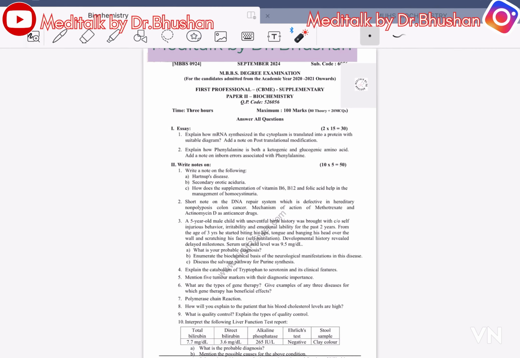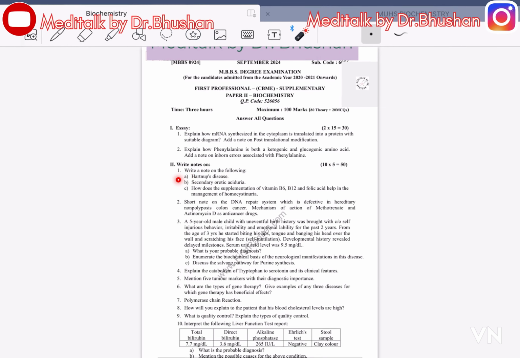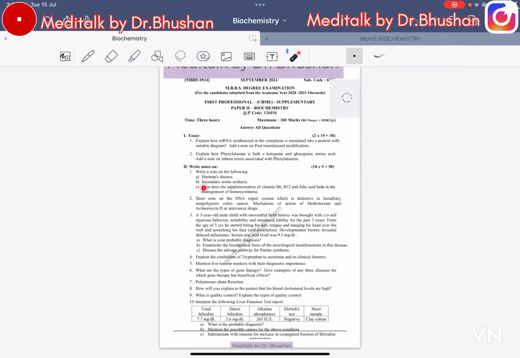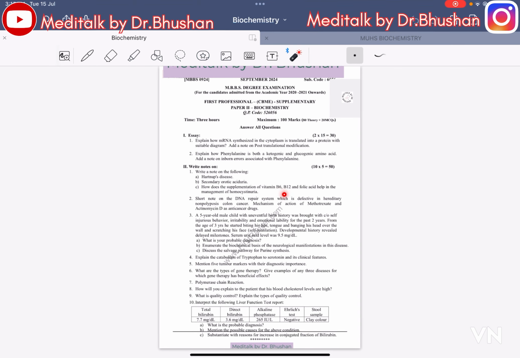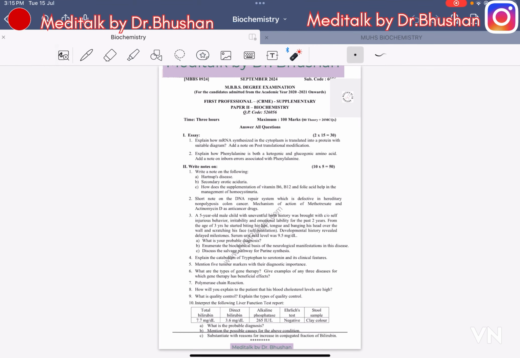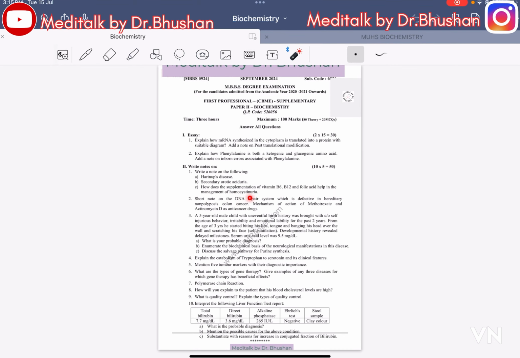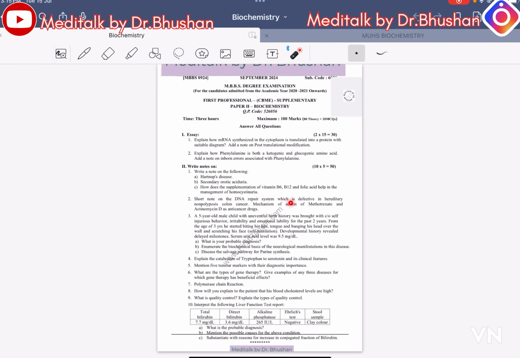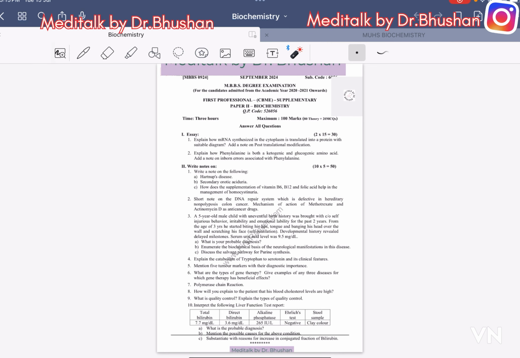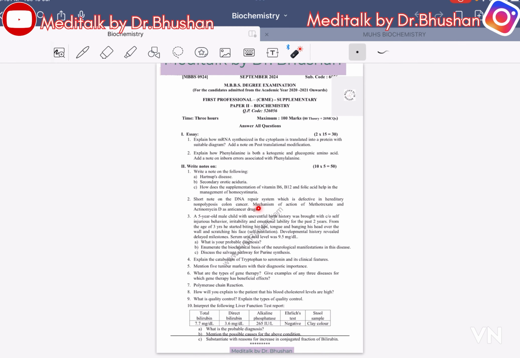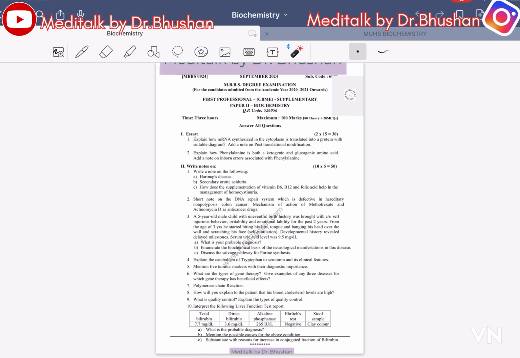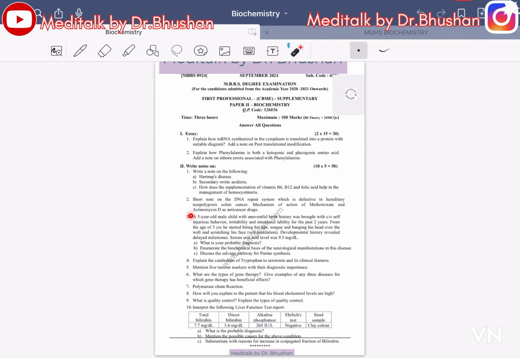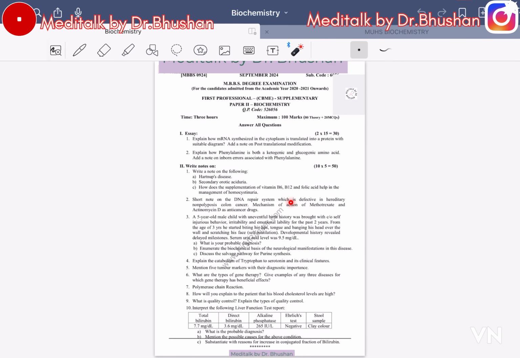Write a note on the following: Homocystinuria, secondary aciduria. How does the supplementation of vitamin B6, B12 and folic acid help in the management of homocystinuria? Second, a short note on the DNA repair system which is defective in hereditary non-polyposis colon cancer. Mechanism of action of methotrexate and actinomycin D as anti-cancer drugs.